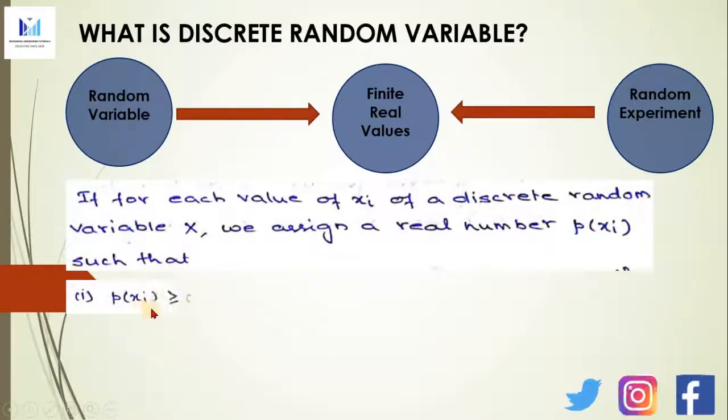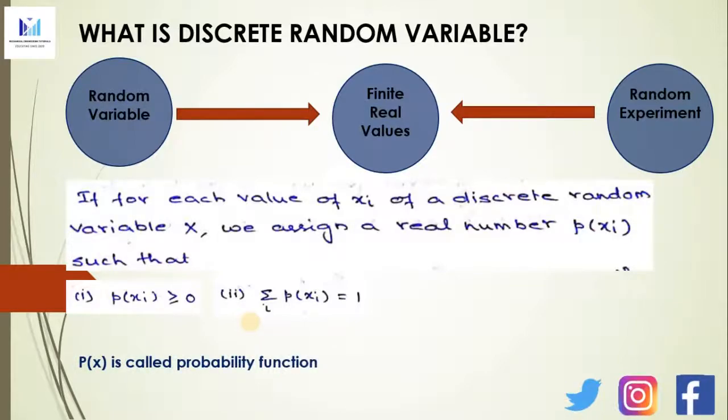One is p of xi should be greater than or equal to 0, and the second condition is that summation of p of xi over the index i should be equal to 1. That is, when you add up all the probabilities of the values xi, then the sum should be 1. So these two conditions have to be satisfied. Then the function p of x is called a probability function.